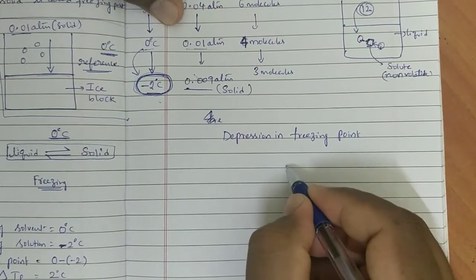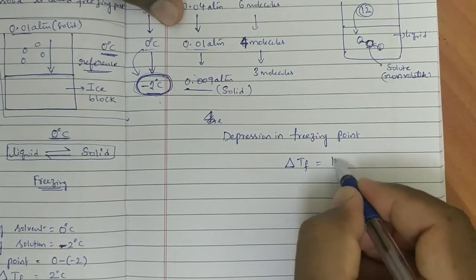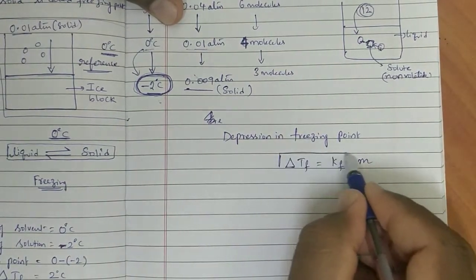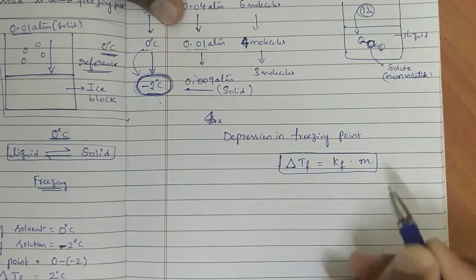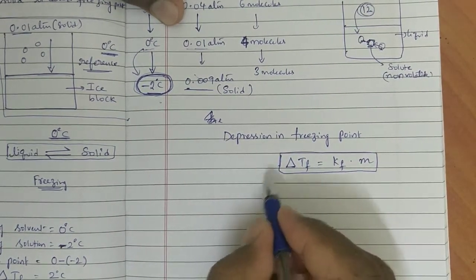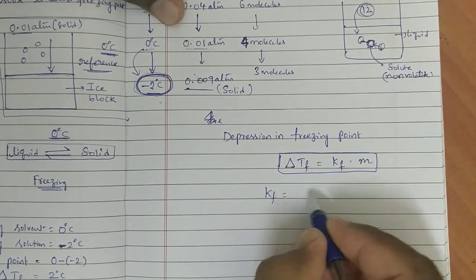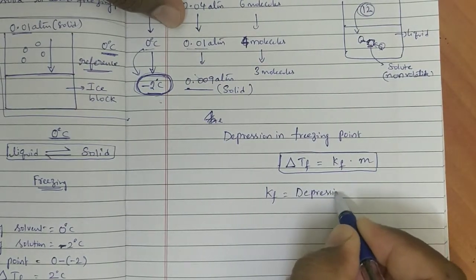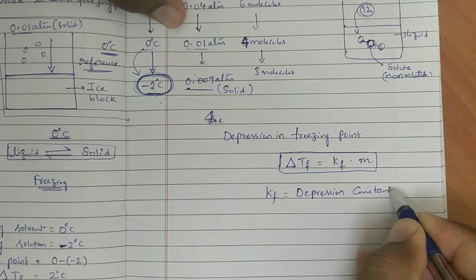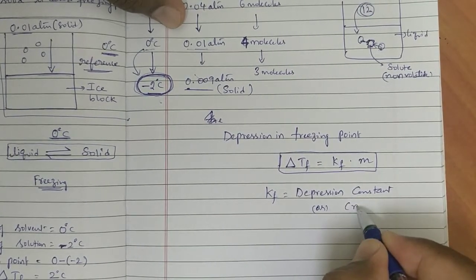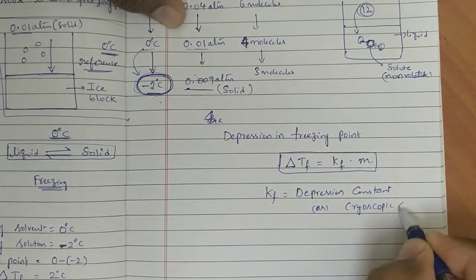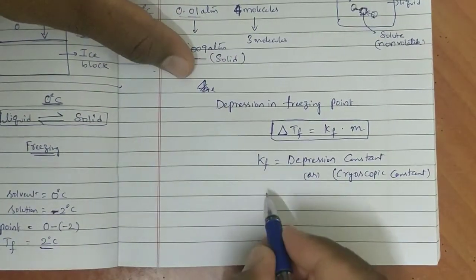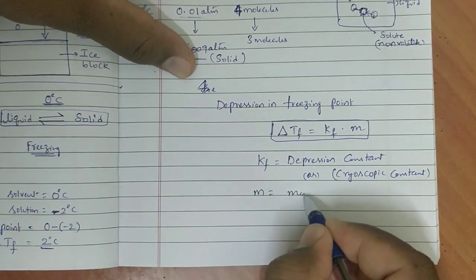Depression in freezing point delta TF is equal to KF into small m, where delta TF is equal to depression in freezing point, KF is equal to depression constant or cryoscopic constant, small m is equal to molality.